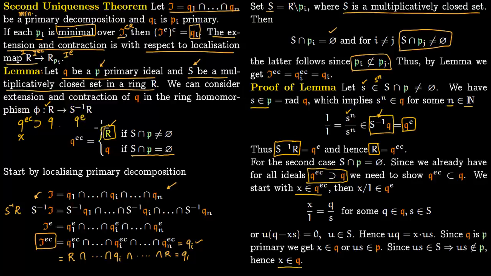Only then can you contract it back. So what is going to be the form here? Its form is going to be something like X by 1. So X by 1 here, this is the extended ideal, you can write it as Q over S for some Q in this ideal Q and S in S. So obviously you can see this is precisely this S inverse of Q form, which is the Q extended.